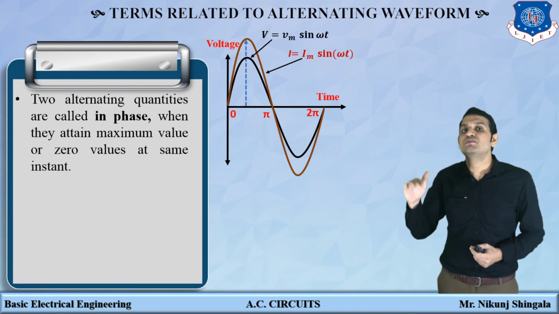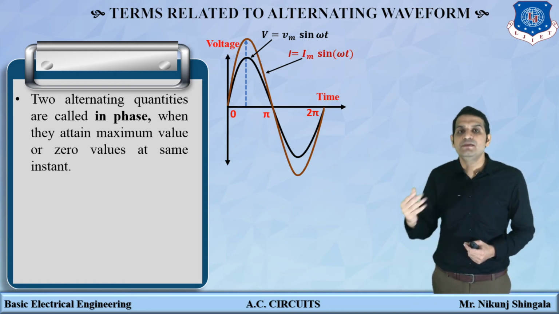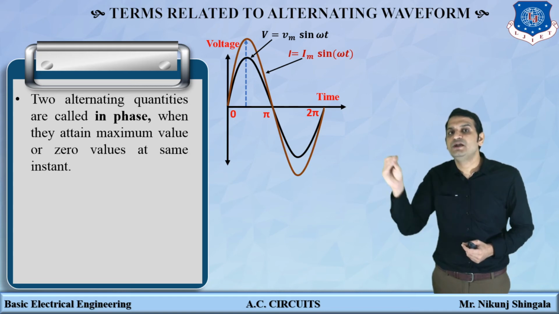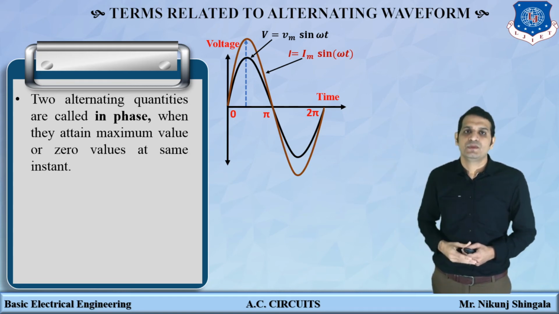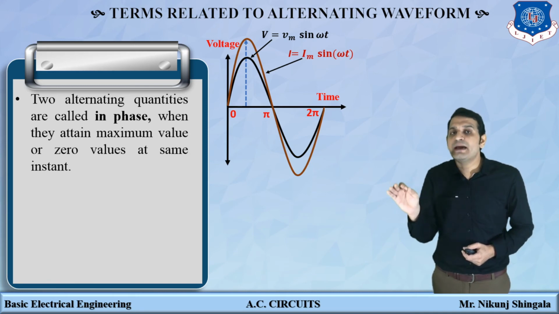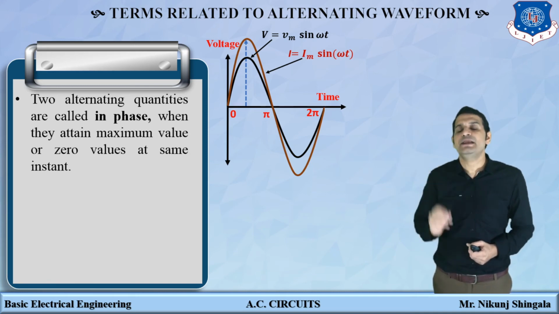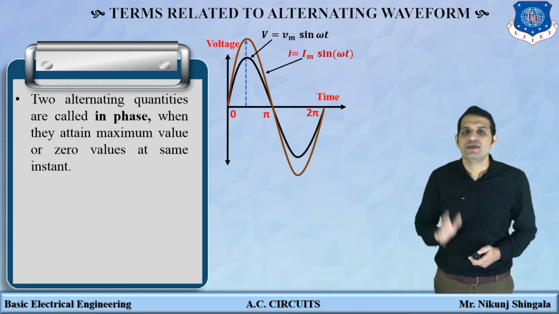So both are said to be in phase, and in phase means the phase difference between voltage and current is zero. The condition to determine the phase difference between two alternating quantities is that both quantities should have the same frequency.